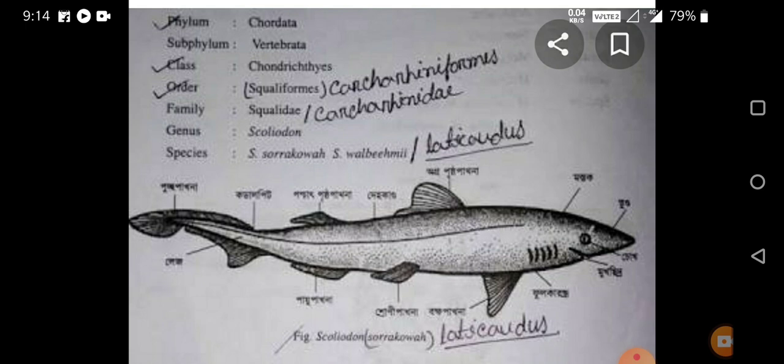The fourth one is the gill slits. Behind the eyes, there is the presence of the gill slits. There are 5 pairs of gill slits present in the form of a vertical series. These 5 pairs of gill slits are present in Scoliodon. The gill slits are dorso-ventrolateral in position,